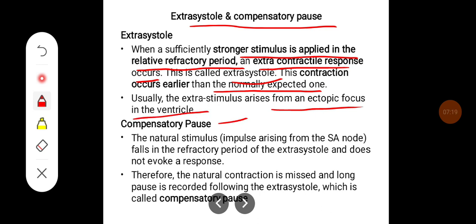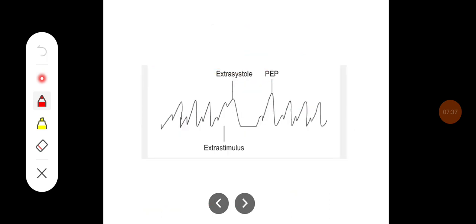What is compensatory pause? The natural stimulus, that is the impulse arising from the SA node, falls in the refractory period of the extrasystole and does not evoke a response. Therefore, the natural contraction is missed and a long pause is recorded following the extrasystole, which is called the compensatory pause. So this is the extrasystole, this is the compensatory pause, and this is the post systolic accentuation.